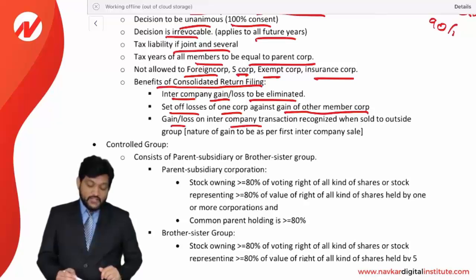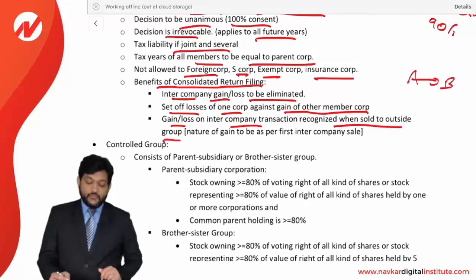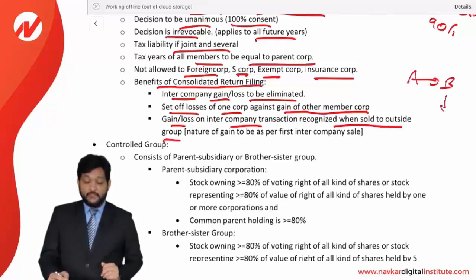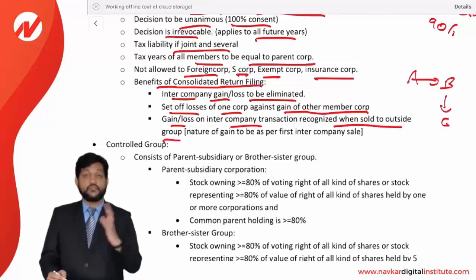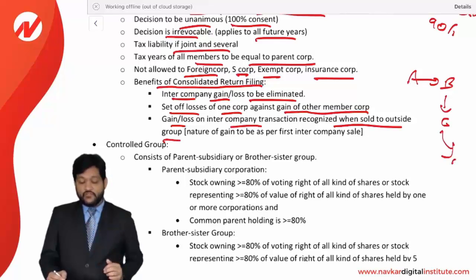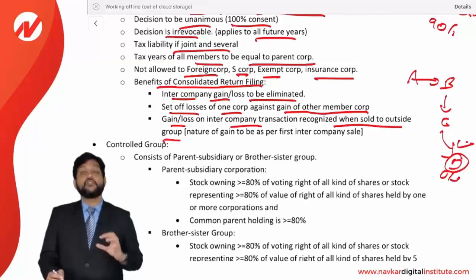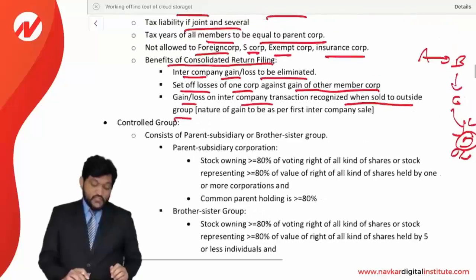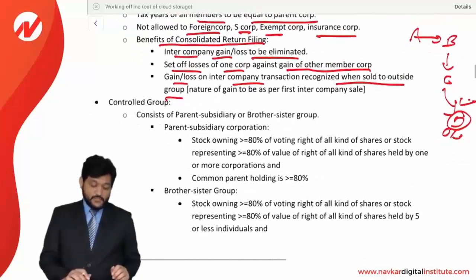Gain or loss on an intercompany transaction is recognized only when sold to an outside group. Means let us say A sold goods to B, who are related parties in the affiliated group, so no profit will be recognized. B sold to C, who is also a related party, so no gain will be recognized. But C sold to D, who is an unrelated outsider, then the gain will be recognized at this time. So intercompany transaction gain is not recognized among members of an affiliated group, but when it is sold to an outside group, only then will the gain be recognized. So these are the benefits of a consolidated return.